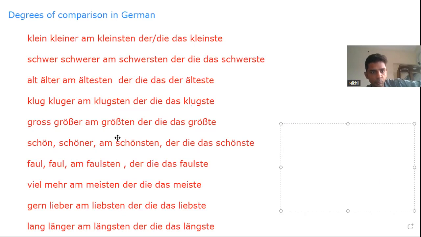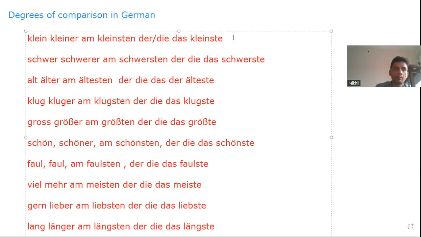Again, I'm repeating: schön, schöner, am schönsten. Here you observe there is a T. Somewhere, in "alt" there is a T. So instead of -sten, they have added -esten. You understood? For example, lang, länger, am längsten. And somewhere if you see, for example, leicht. Leicht is not there. Is it here? No. Let me put that leicht here. What happens to leicht here?